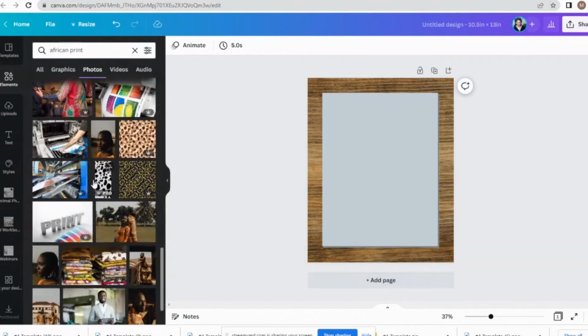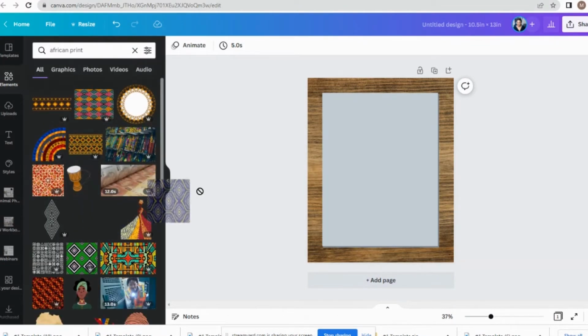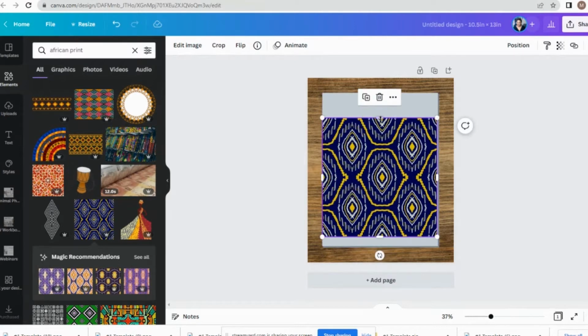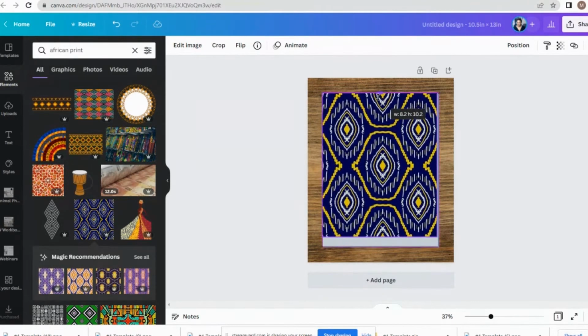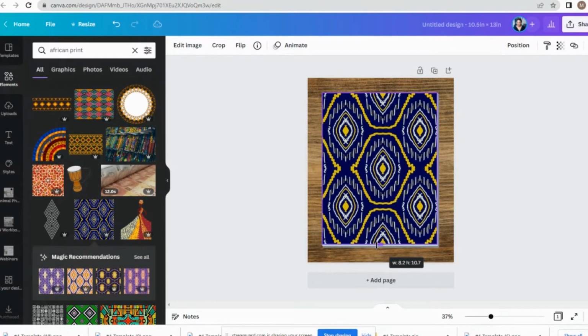I'm not sure that I like any of these. So let me go back to all because I saw one that I liked. So I like this one. So I am going to put that here. And I'm just going to play with it a little bit to offset it from the actual piece that we have on the bottom. So let me pull this down. And as you can see, let me see, will it let me? It's being real temperamental. There we go. So I wanted it to be a little shorter than what's down here at the bottom. So it looks like it has some dimension.